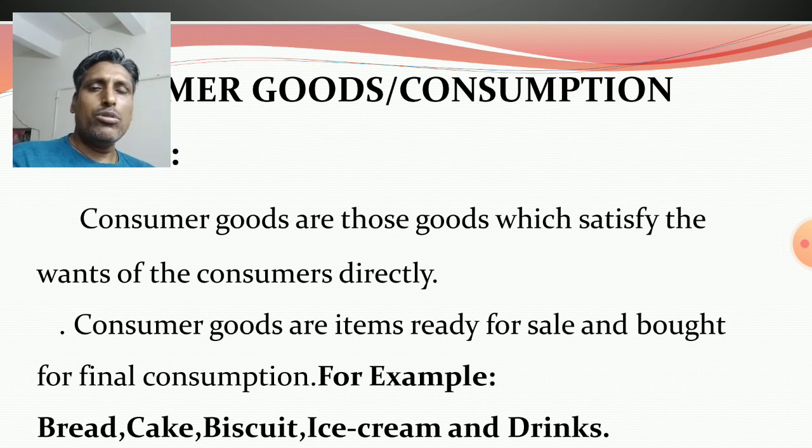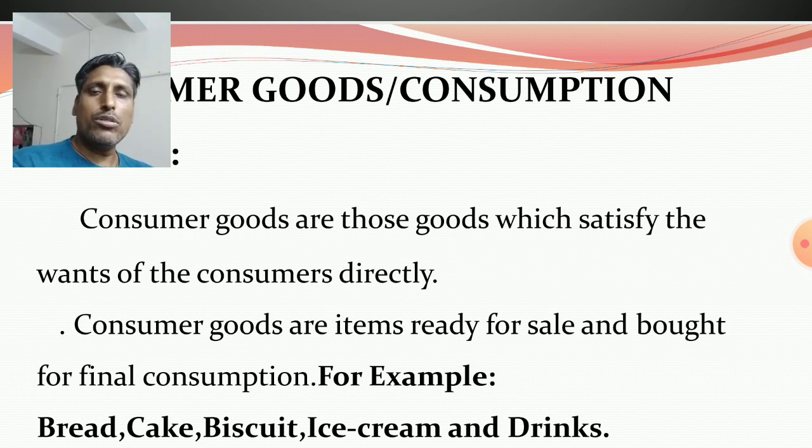Consumer goods are the same as final goods, because final goods are always ready for sale in the market. Similarly, consumer goods are items ready for sale and bought for final consumption.